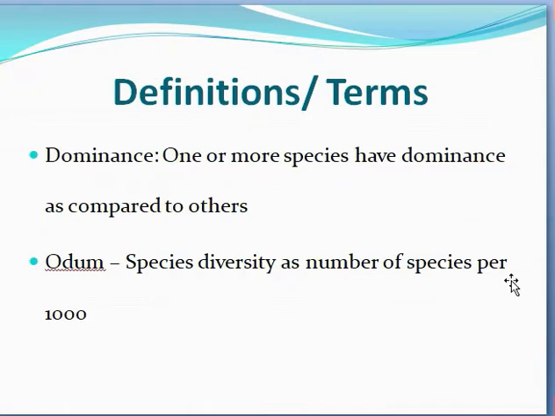The third term is dominance. One or more species have dominance as compared to other species. And the fourth term is ADAM: species diversity as number of species per thousand individuals is called ADAM.